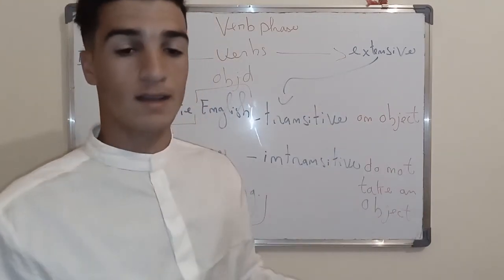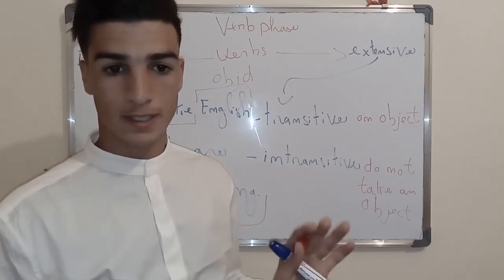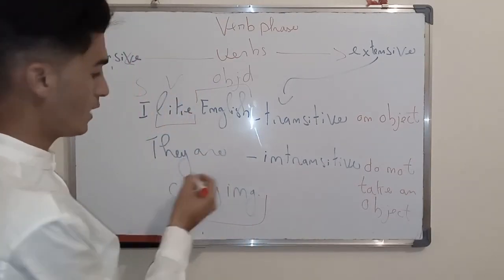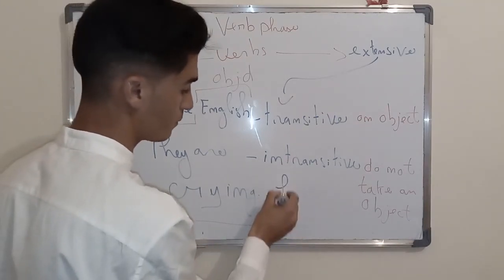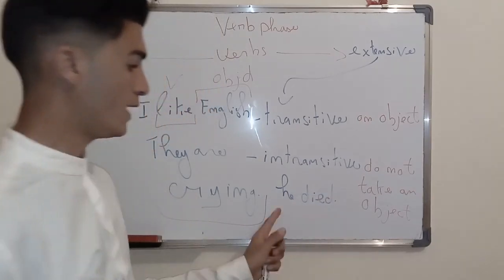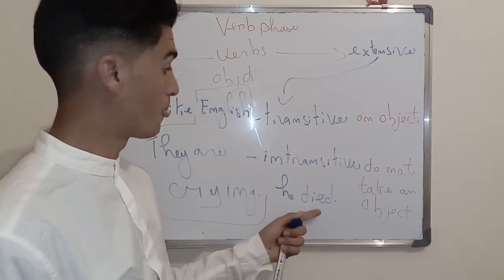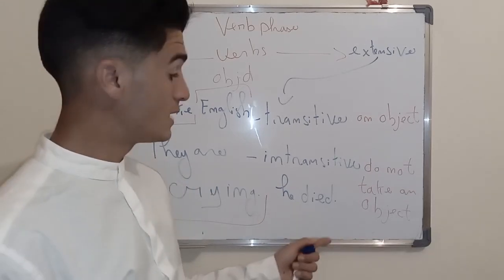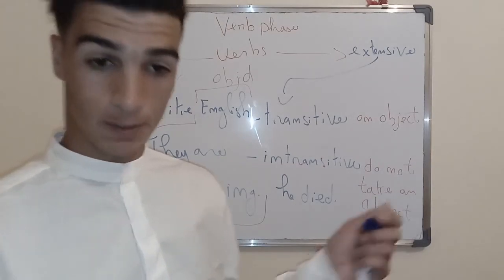I like English. I love football. That's the point. But when we say they are crying or he died, this is an intransitive verb because it does not need a direct object.